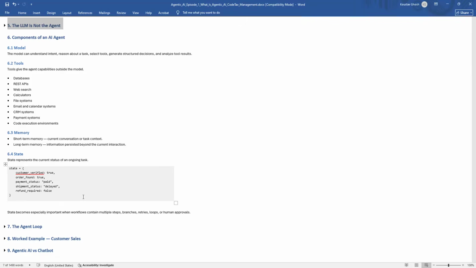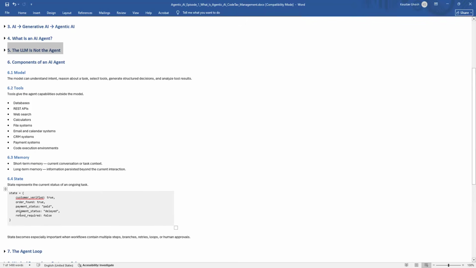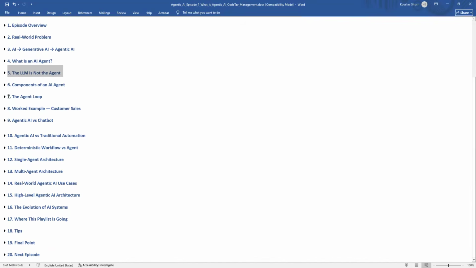For example, if the shipment is delayed, perhaps we need to check the refund policy. If the payment has not been completed, maybe we should not proceed with shipment. So state is essentially the current context of the ongoing task. This concept becomes extremely important when we later learn LangGraph. So as of now, these are the components of an AI agent: model, tools, memory, state.